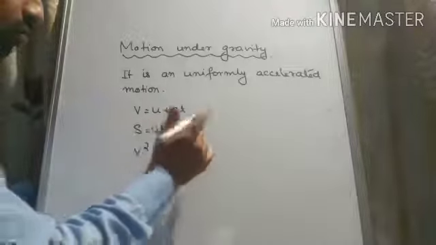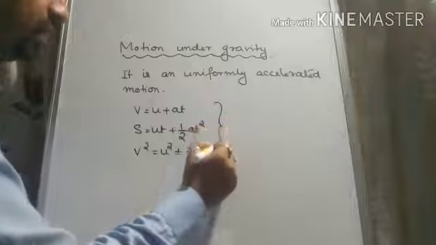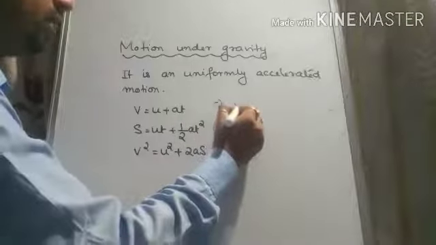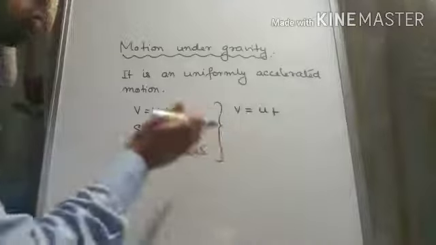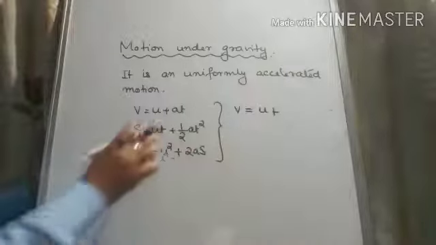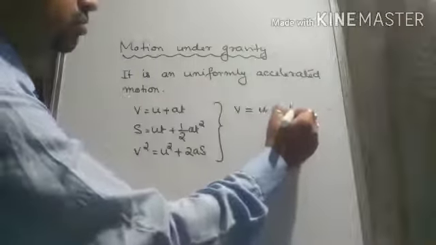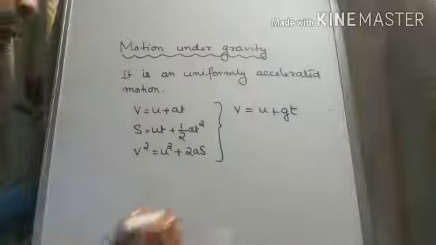So for motion under gravity, we will slightly change it. We will rewrite the equations. V is equal to, we can write U plus, since the motion is motion under gravity, the acceleration here is the acceleration due to gravity. So we write here V is equal to U plus GT.